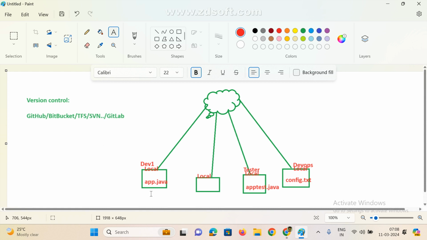Generally, without version control, they are maintaining some network path, a drive path or network path. They are maintaining something.